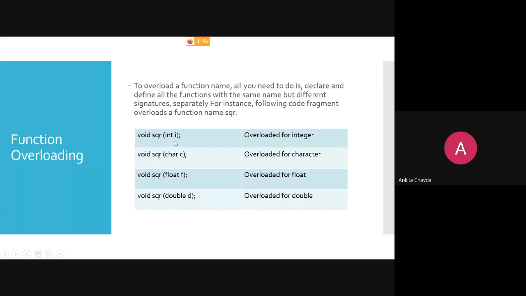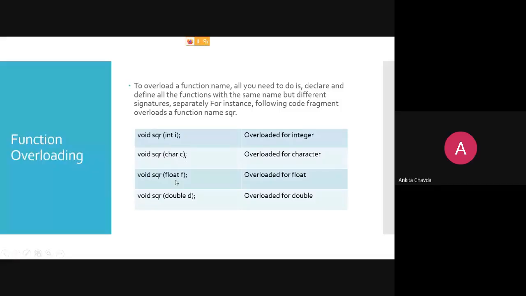In this function, I'll write that the square of the integer number is this. Here I'll simply print that the square of a character is not possible. In the third function, I'll write that the square of this float number is this. Here the square of this double number is this. So these four functions are totally different from the others, right? So this is valid.